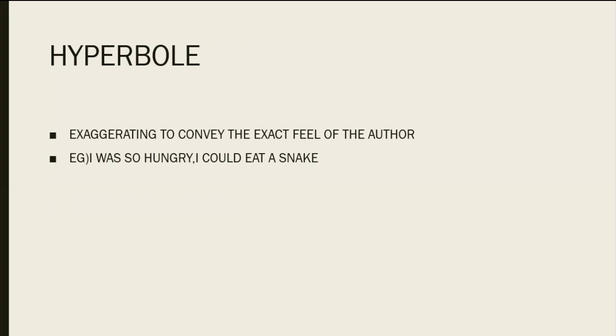So we are having simile and metaphor. We use that for comparison. We use alliteration to bring a rhyme sound, a rhythm sound. Onomatopoeia to give the natural sound. Hyperbole is over exaggeration to give the exact feel of the author. So you understood the concept.